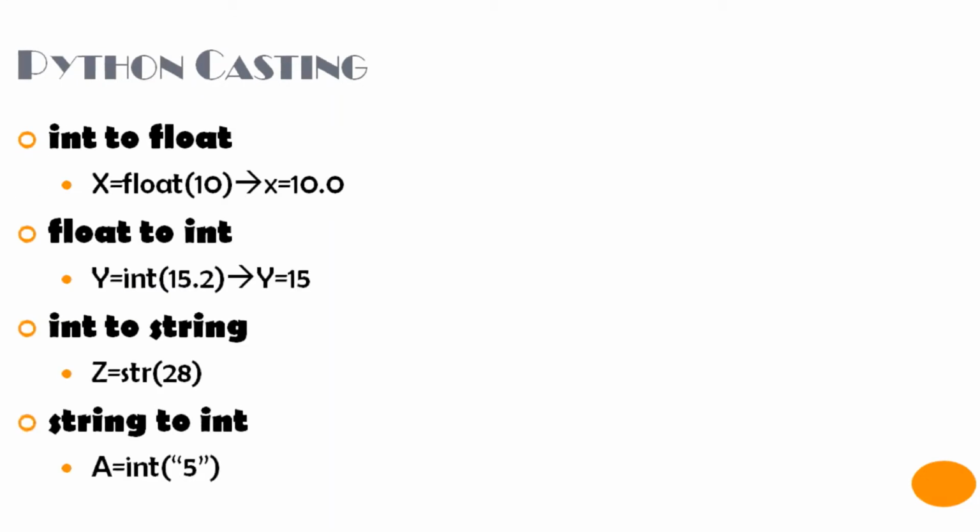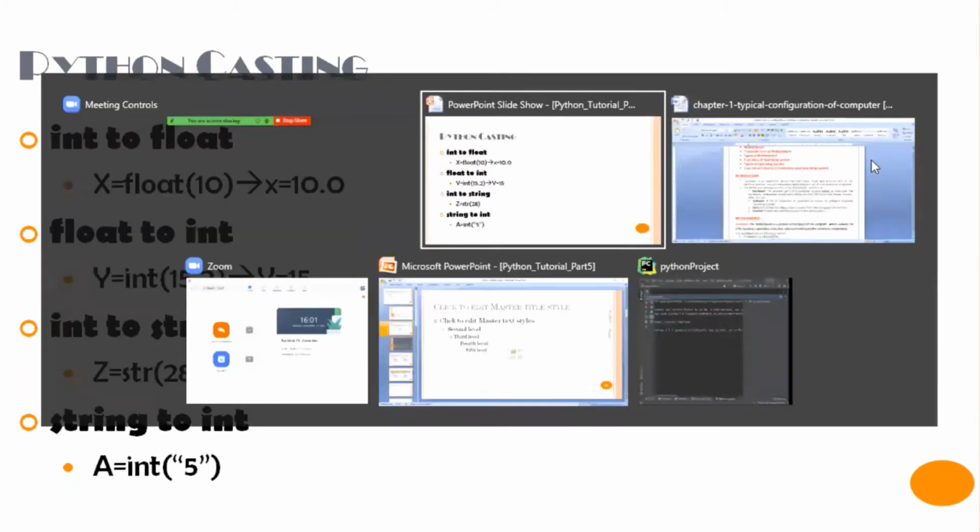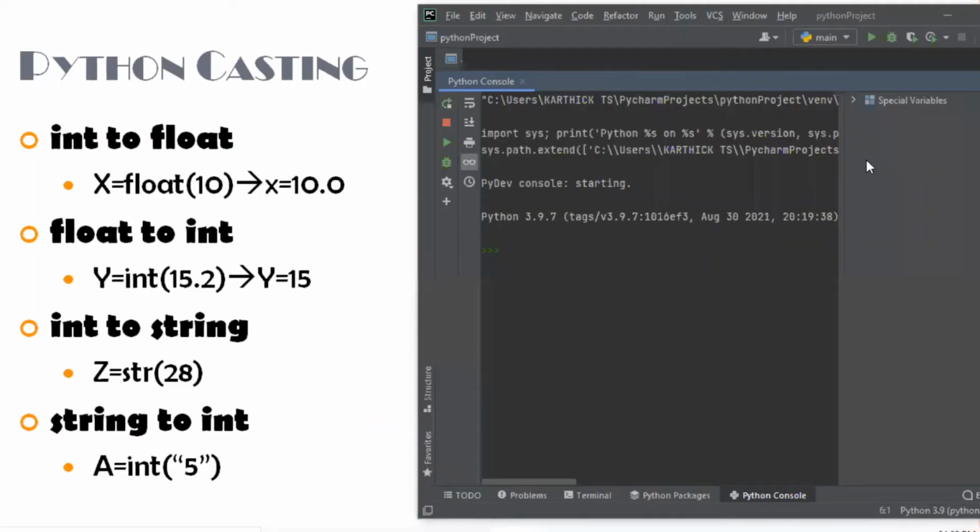What is Python casting? Python casting is a process of converting one data type into another data type. Python supports 4 types of casting. The first is int to float conversion. The second is float to int conversion. The third is int to string conversion. And the fourth is string to int conversion. Let us learn casting through examples.